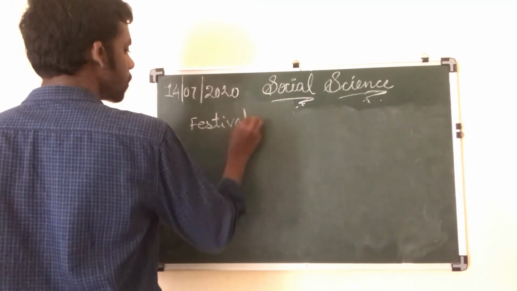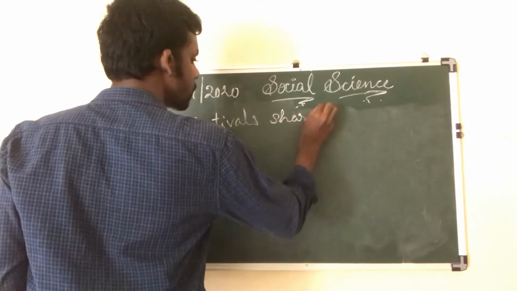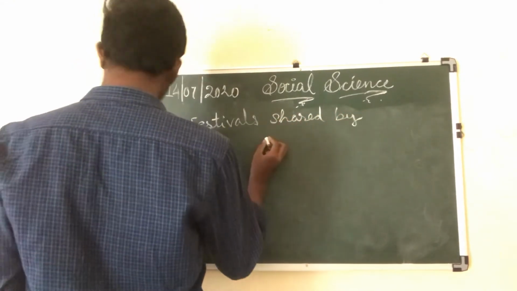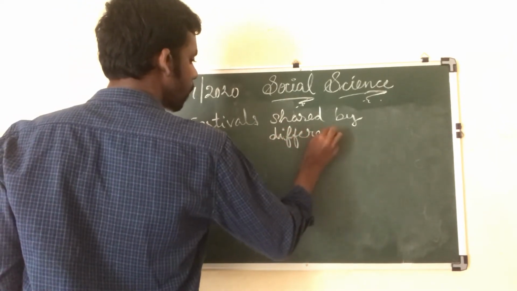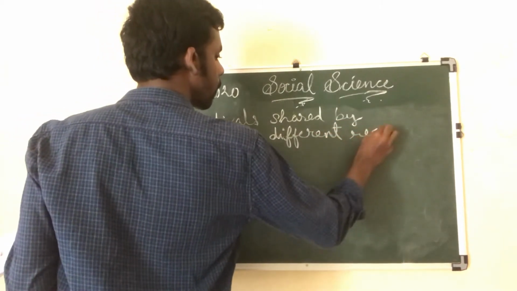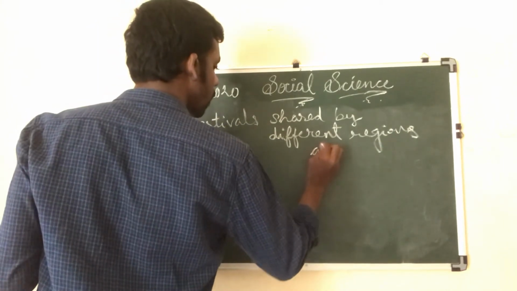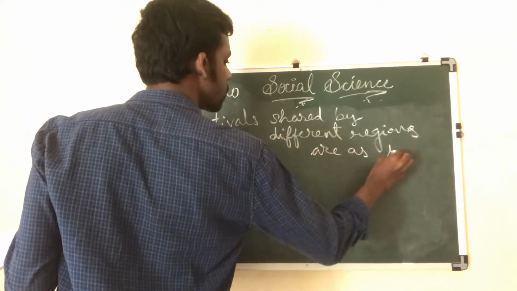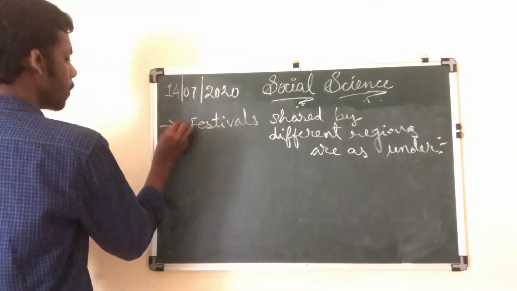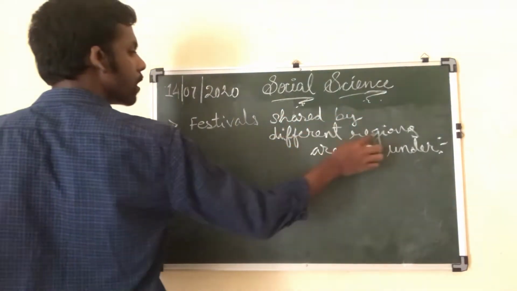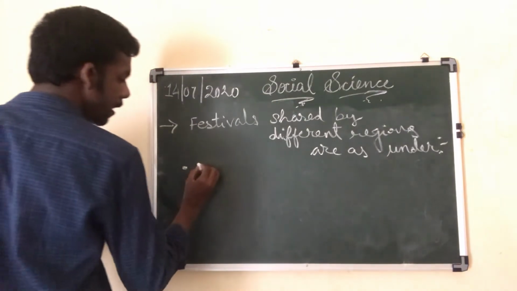Festivals shared by different regions are as under. Festivals shared by different regions are as under. What is the first one? You can say Independence Day.